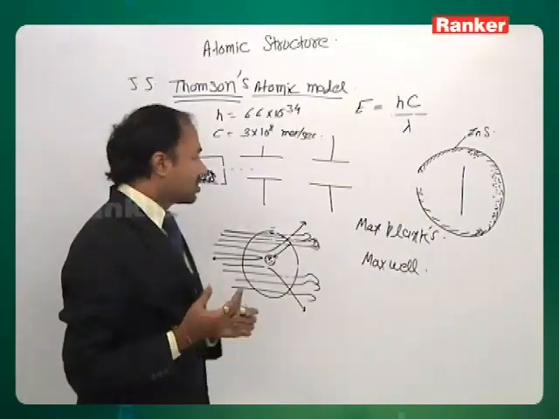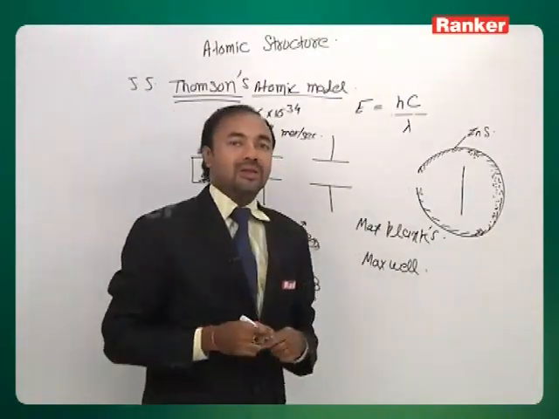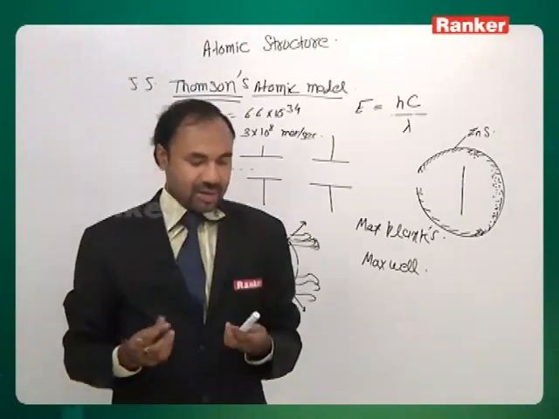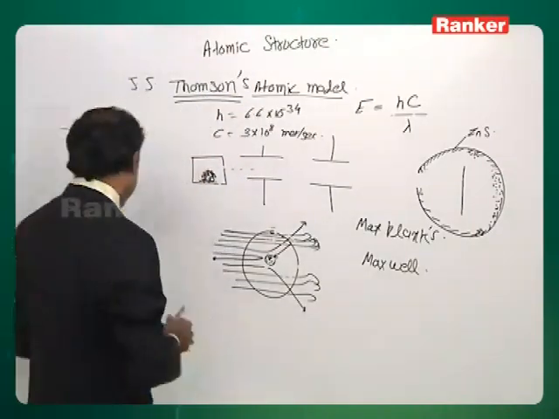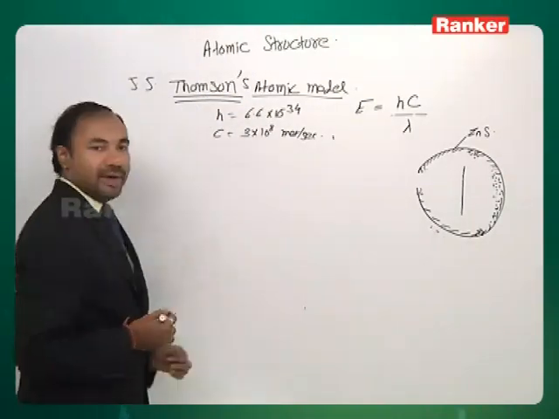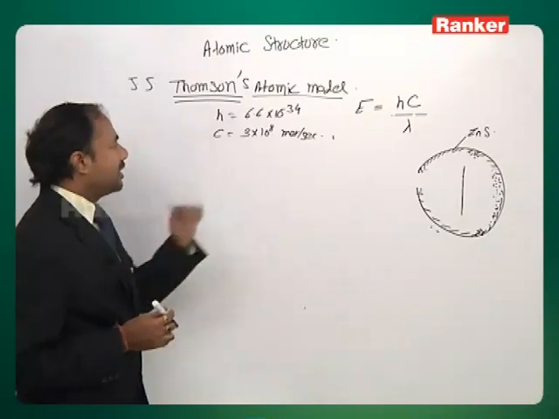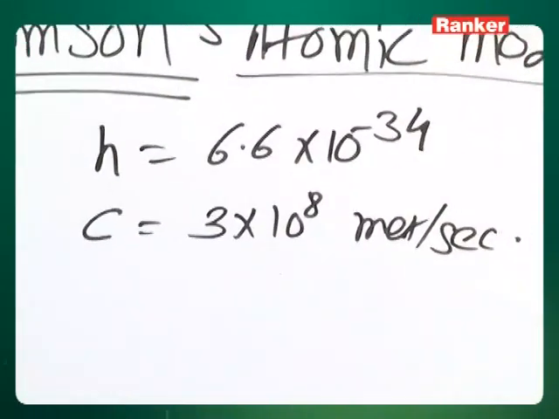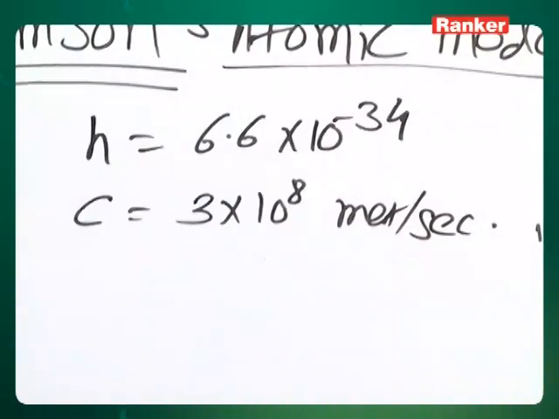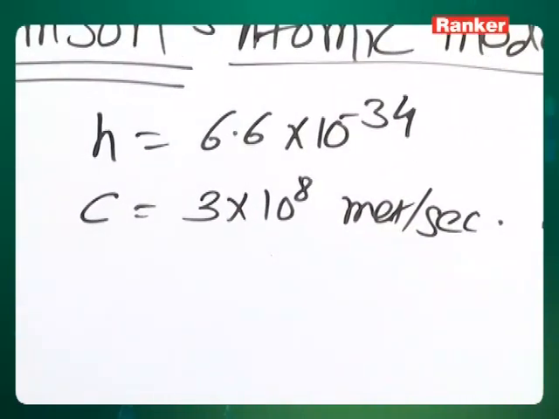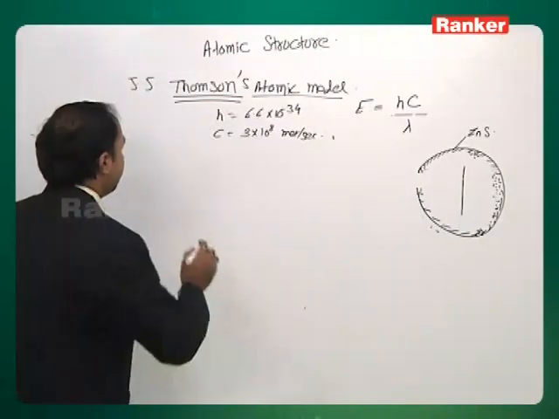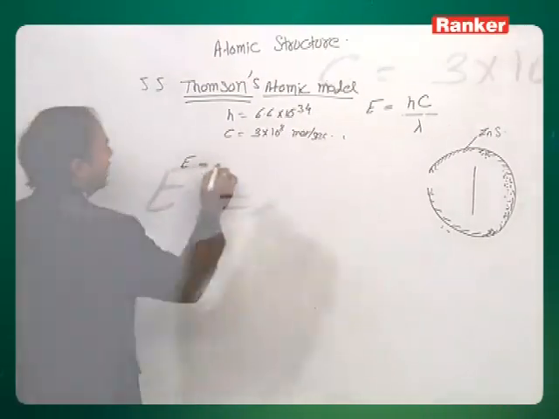Now questions can be asked on this. Suppose we have radiation of wavelength 3000 angstrom. The question becomes: calculate the energy of one photon or n photons of that particular radiation. We use the formula E equal to hc by lambda.